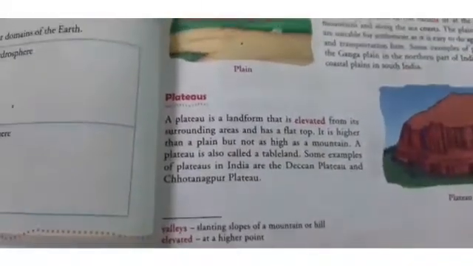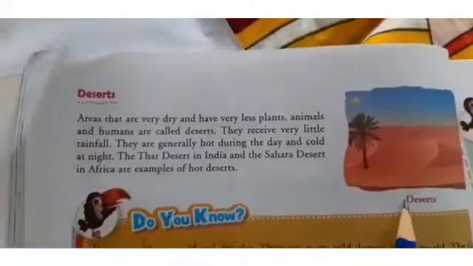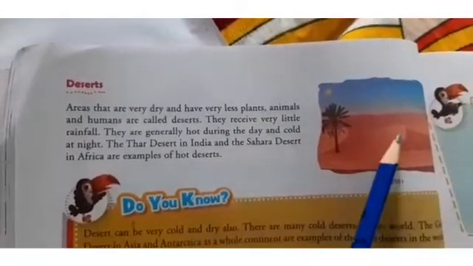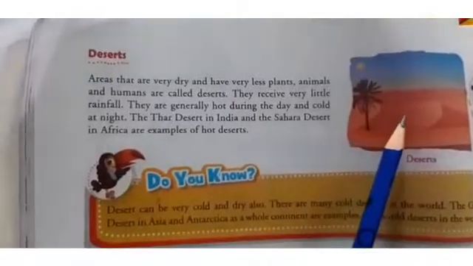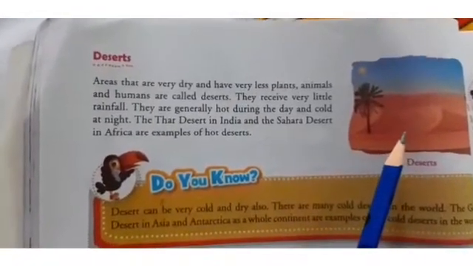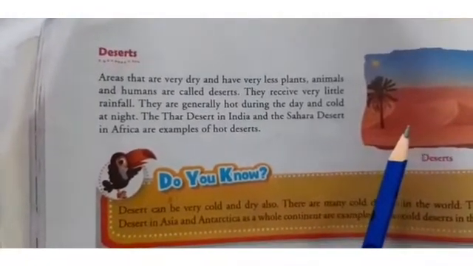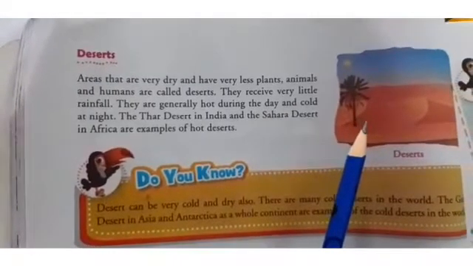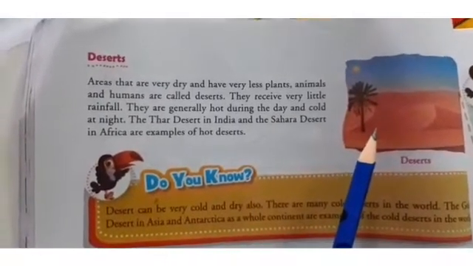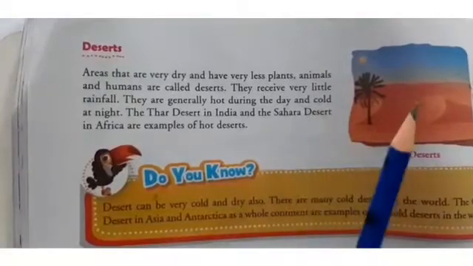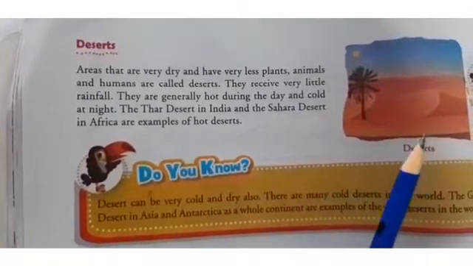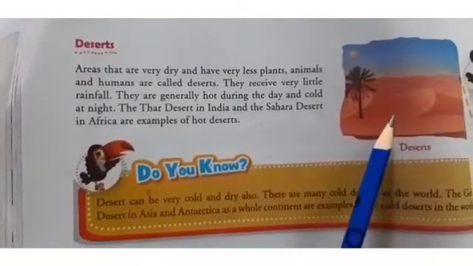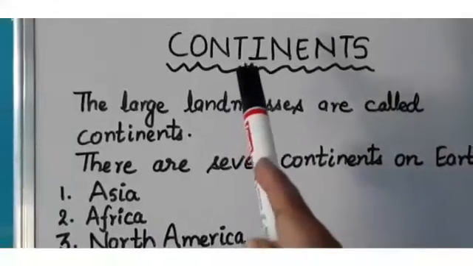Then coming next to deserts. Now, as I told you, these are very dry places and have very few plants. We can see here animals are also very few, and humans are also very few. Why? Because there is very less rainfall. Without water, people can't survive. That is why. And the good examples of deserts are the Thar Desert in India and the Sahara Desert in Africa.